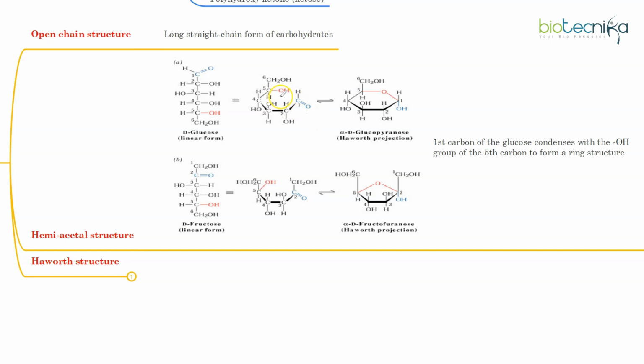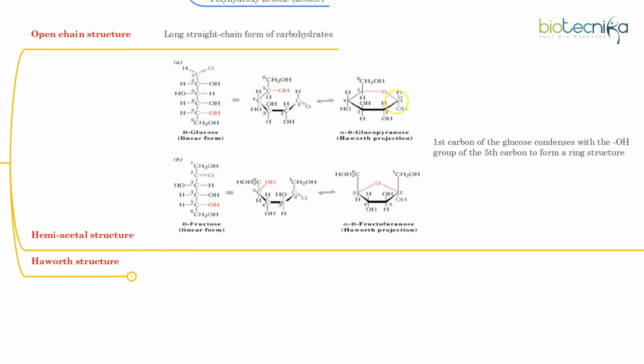Now there will be some interaction. The lone pair of electrons on the OH group will target the carbon, and the oxygen will form a bond with the carbon. So here you can see they have formed a bond. This carbon already had 4 bonds, but if it forms one bond with oxygen, then it breaks one bond. So instead of a double bond to O, it forms a single bond to O. But oxygen needs to fulfill its valency, so it bonds with an H.